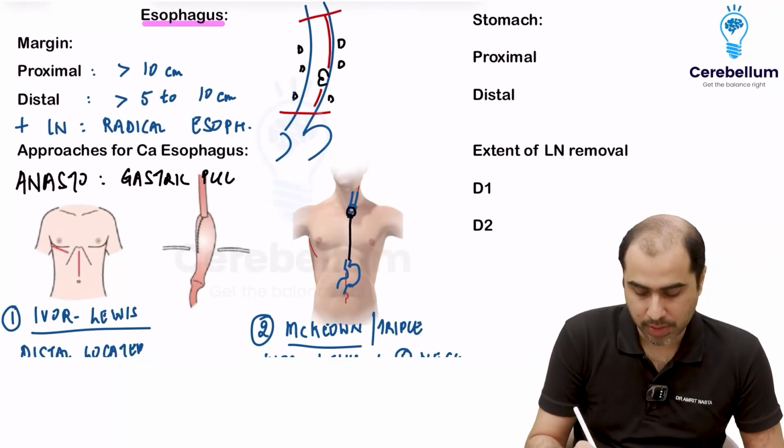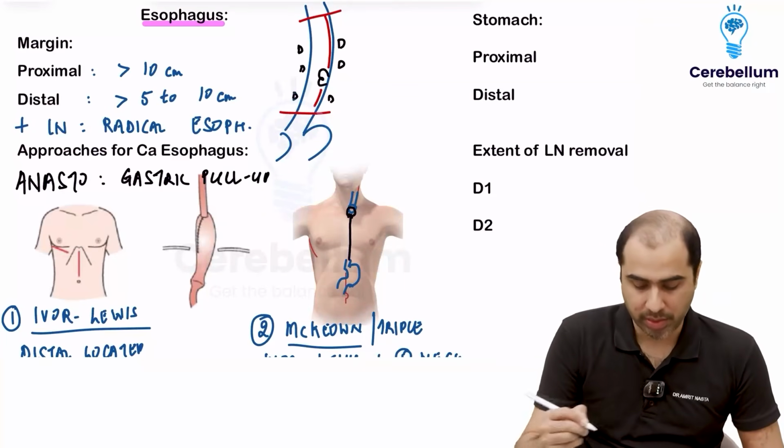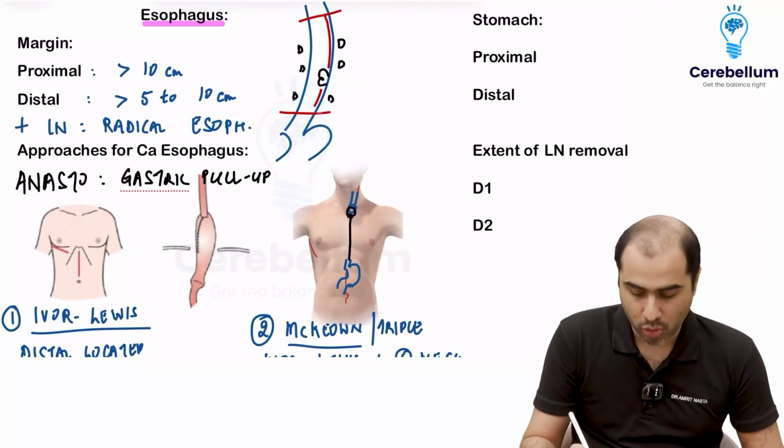I have to pull up the stomach that you are seeing in this image. This is a gastric pull-up. I pulled up the stomach and joined it to the remaining esophagus. If this is not possible, I may have to put colon in between. That is called colonic interposition.